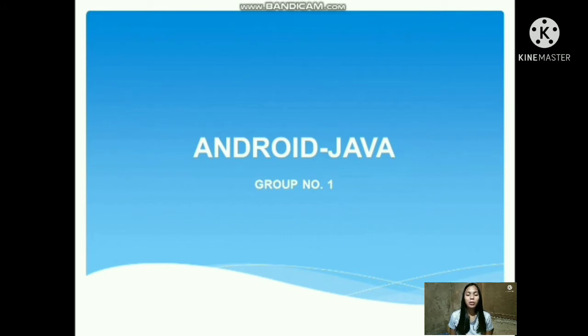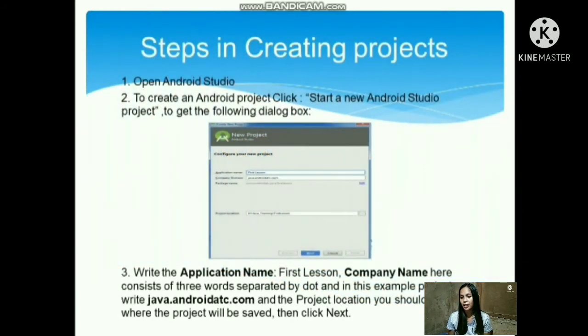In this video, I will explain the steps in creating a project and a program with an output of Android app development using Java programming language. So let's start. Steps in creating projects.